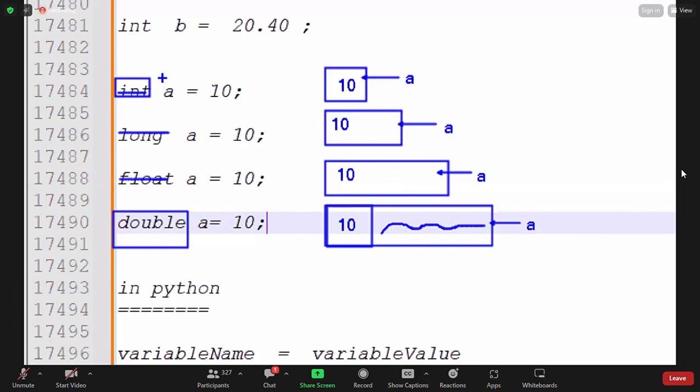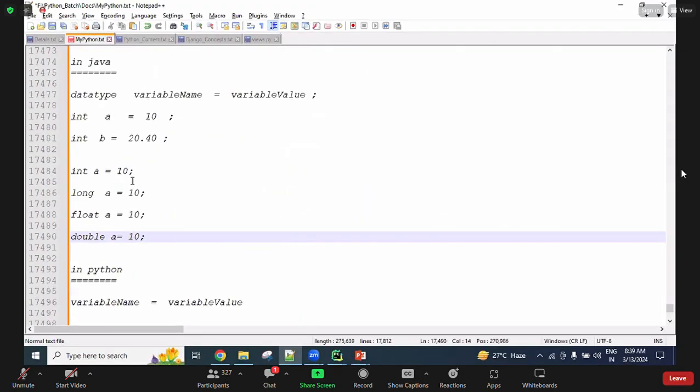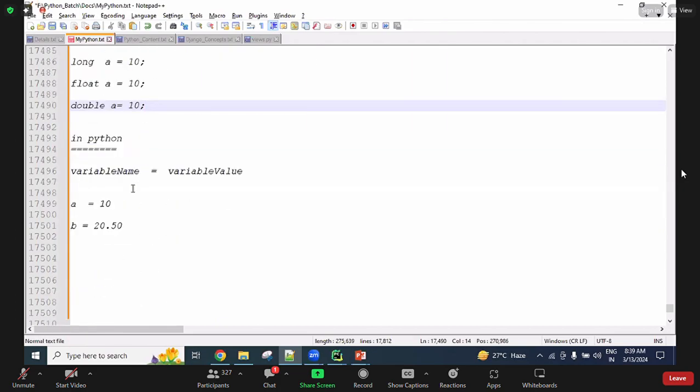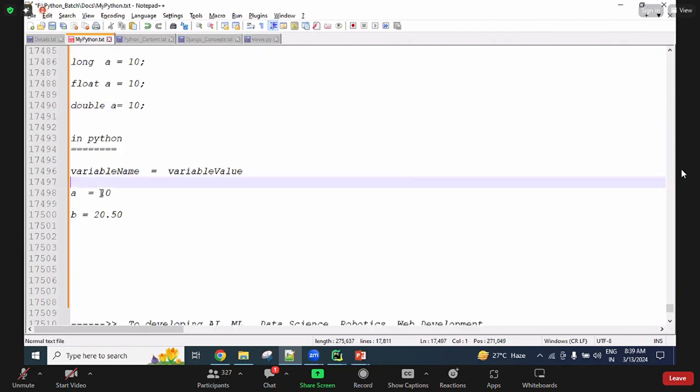So in Java, guys, the developer is required to handle the memory management. But in Python, it takes care of itself. Based on the value, Python itself understands how much memory is required and creates the memory. That's why a lot of burden is reduced on developers and learners. That's why so many students nowadays are choosing the Python language for learning more easily, guys. As I said previously, people who have less coding skill can also learn this Python language more easily. This is one of the reasons, guys.